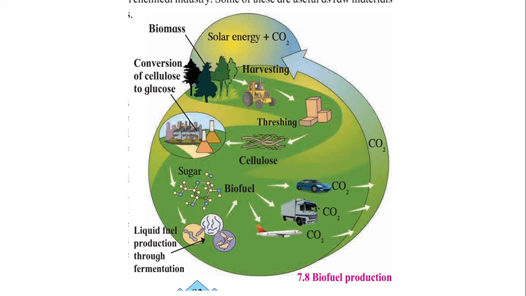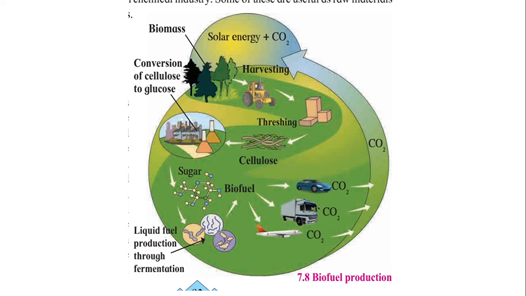First is solid. Examples of these are coal, dung, crop residue. Liquid fuel: vegetable oils and alcohol, and gaseous fuel: gobar gas and coal gas. It is easily available and plenty in quantity. These are reliable fuels of the future. From diagram number 7.8 from your textbook, we can come to know how this biofuel production takes place.